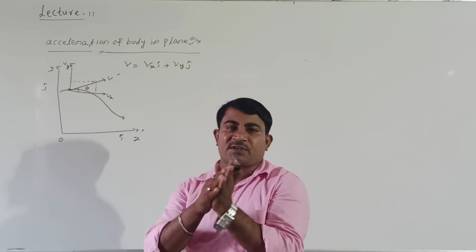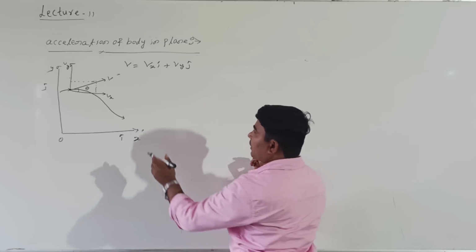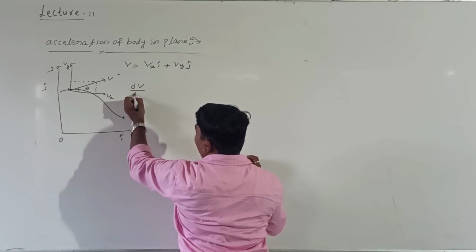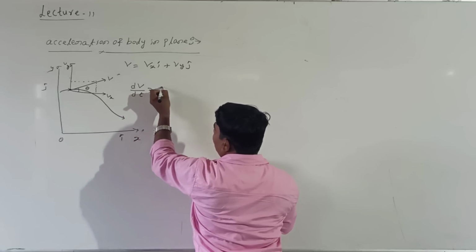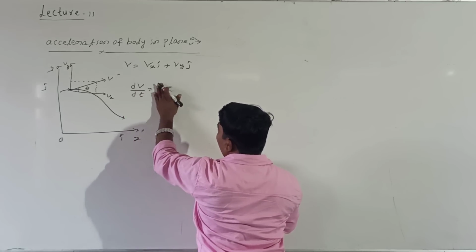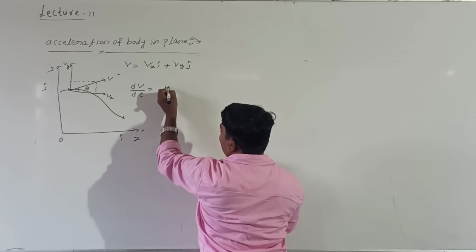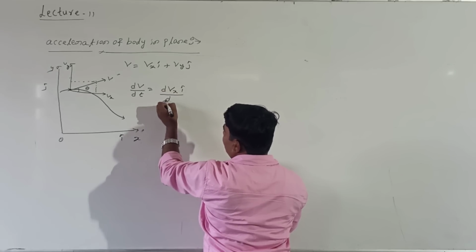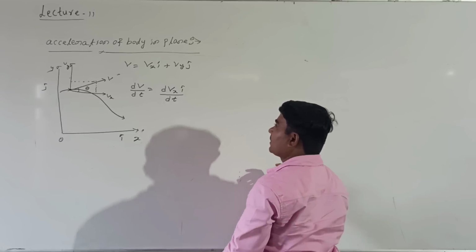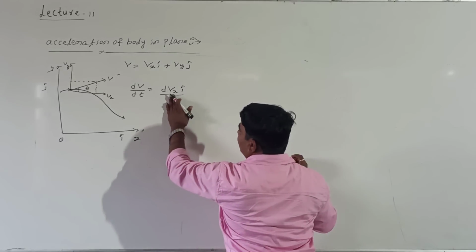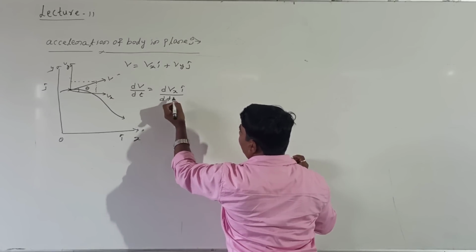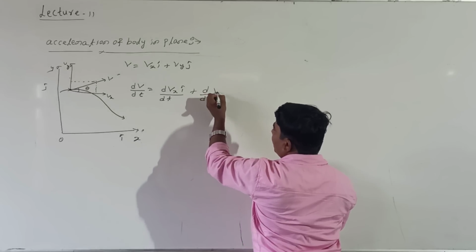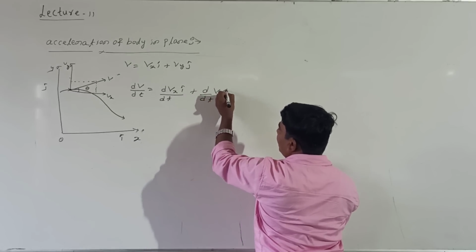Differentiate the above equation with respect to time. dv by dt equals d by dt of vx i cap plus d by dt of vy j cap.